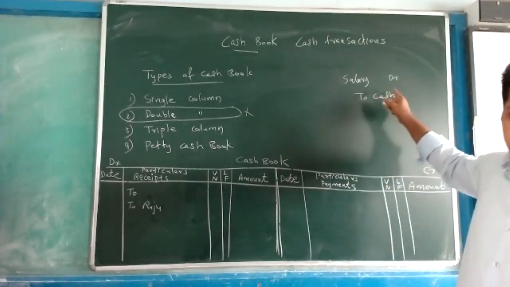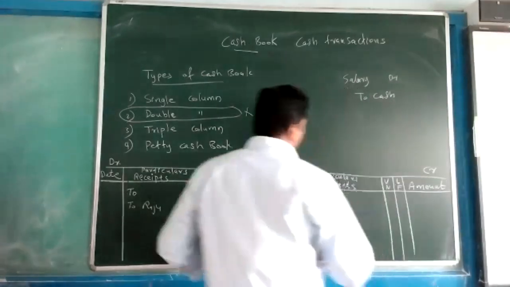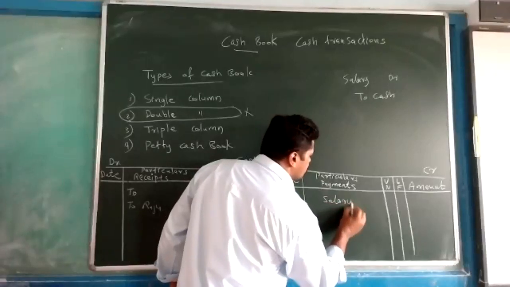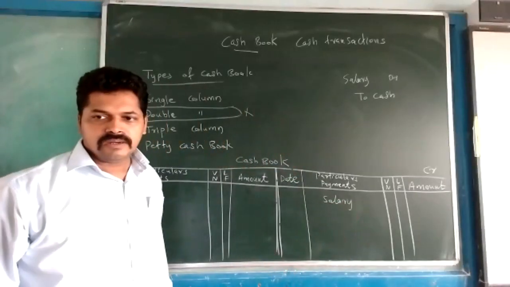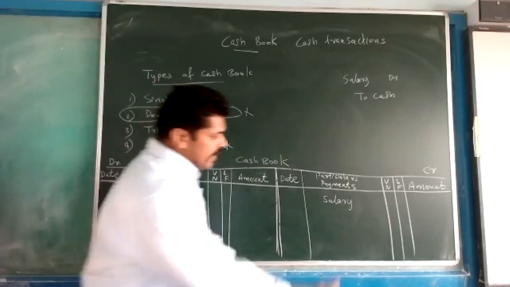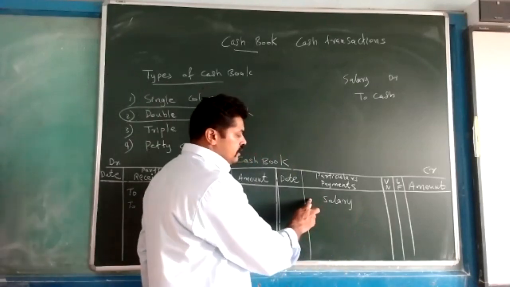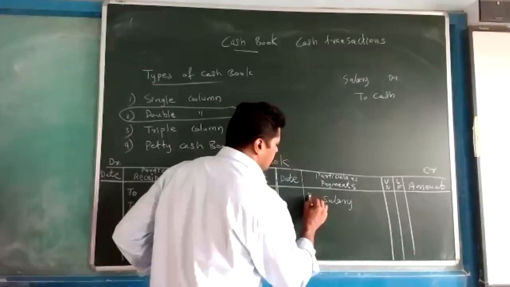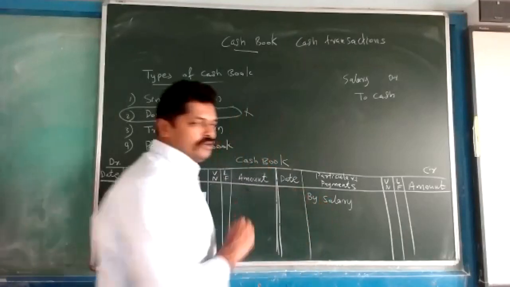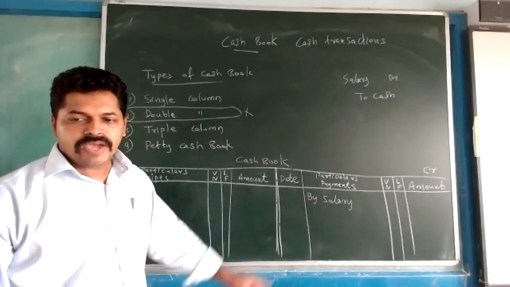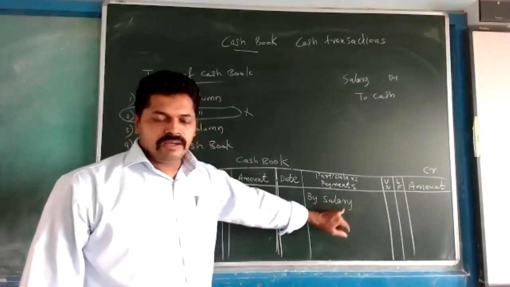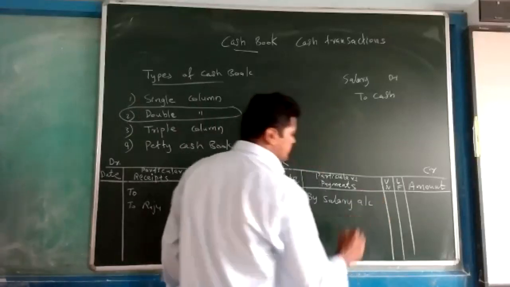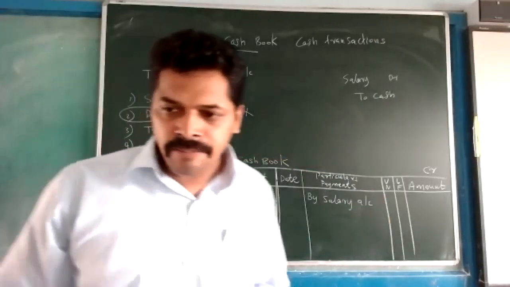When we are recording this transaction on the payment side, the debit aspect is the salary, so salary we have to write. And one more thing: on the receipt side we are using "to", and here the writing will be "by". We need to use it always. When we are writing any debit aspect here, we have to start with "by". By salary account. So what I told you, is it clear?